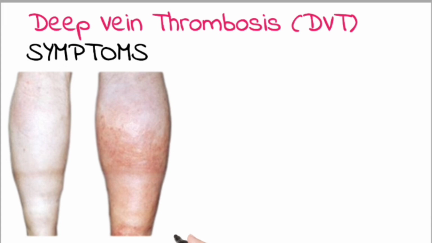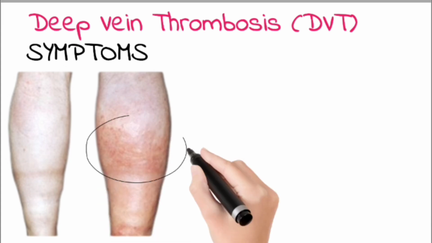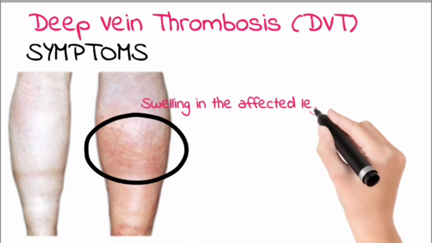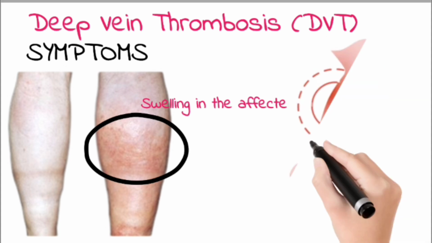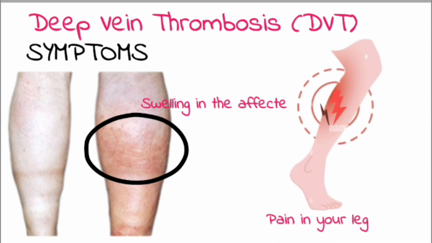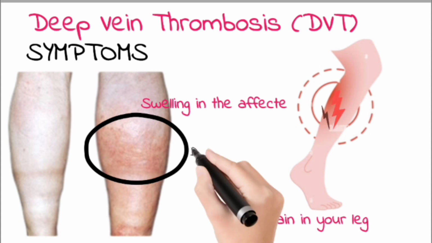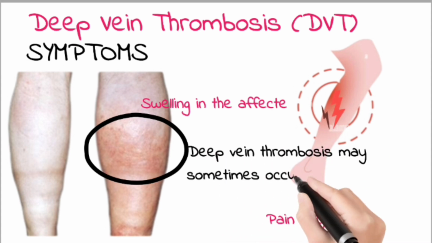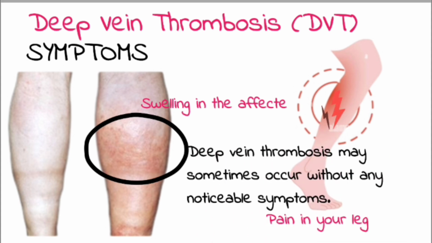Symptoms. Deep vein thrombosis signs and symptoms can include swelling in the affected leg. Rarely, there may be swelling in both legs. Pain in your leg. The pain often starts in your calf and can feel like cramping or soreness. Deep vein thrombosis may sometimes occur without any noticeable symptoms.